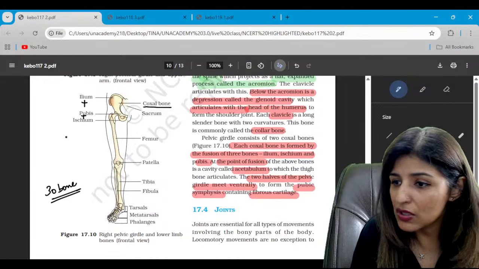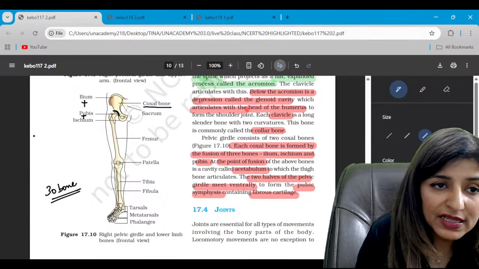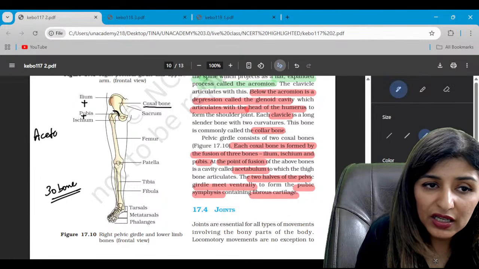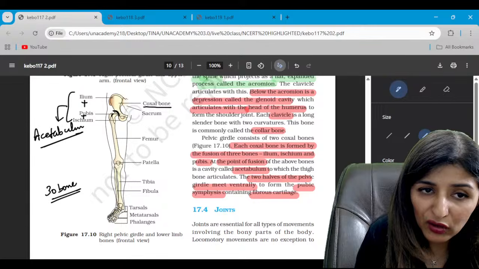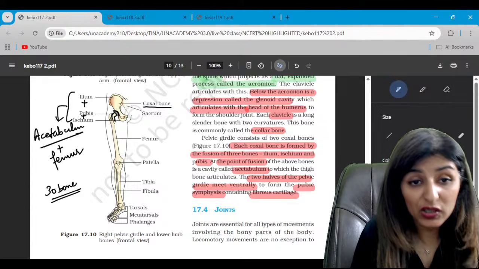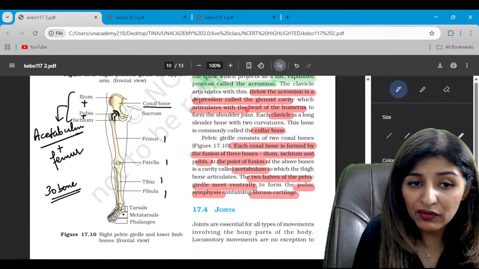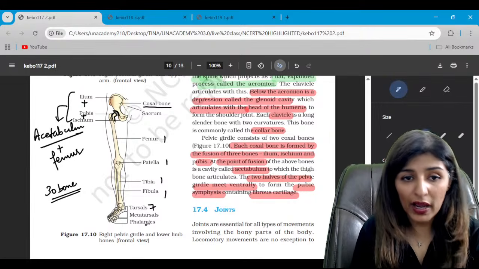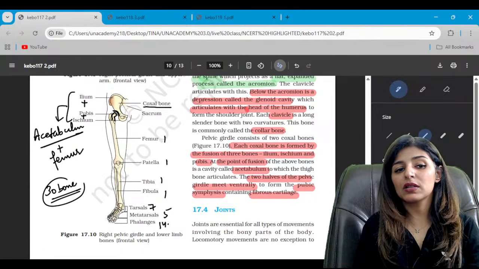So where the ilium, ischium and pubis fuse, they form the structure called acetabulum. It is in the acetabulum that the head of the femur will fit into. So acetabulum plus head of femur, again they will form the ball and socket joint. This is the patella, that is the kneecap, and again 1 tibia, 1 fibula, 7 tarsals, that means your ankle, then 5 metatarsals and 14 phalanges, again 30 bones.